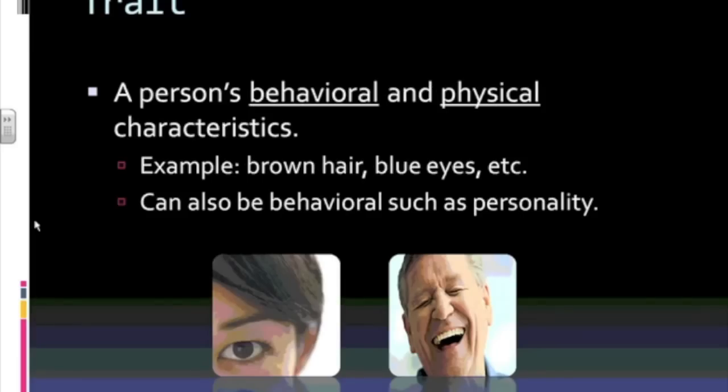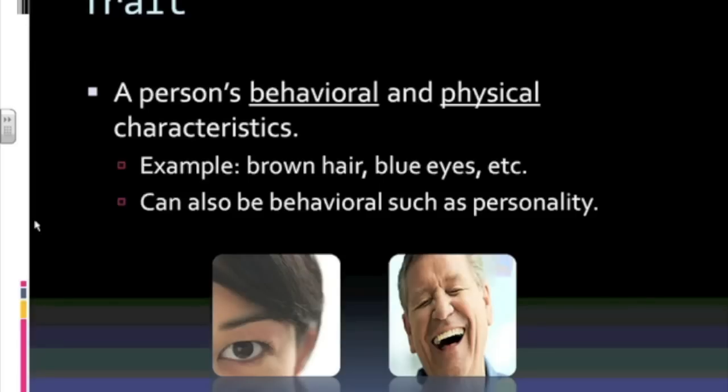Traits. Traits are a person's behavioral and physical characteristics. Examples, traits can be brown hair, blue eyes. Can also be behavioral characteristics such as your personality. Your brown hair or your hair color is inherited from your parents. It's a trait that you got from your parents. Your eye color is a trait that you received from your parents, as well as your personality.